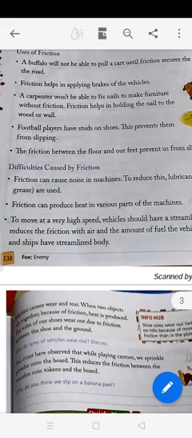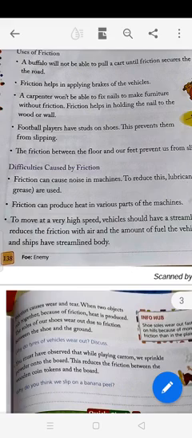Another use of friction. Next, a carpenter won't be able to fix nails to make furniture without friction. It is not possible for a carpenter to fix nails without the friction. Friction helps in holding the nail to the wood or wall. If the surface is very slippery, then the carpenter will not be able to fix the nails to the wood or wall.